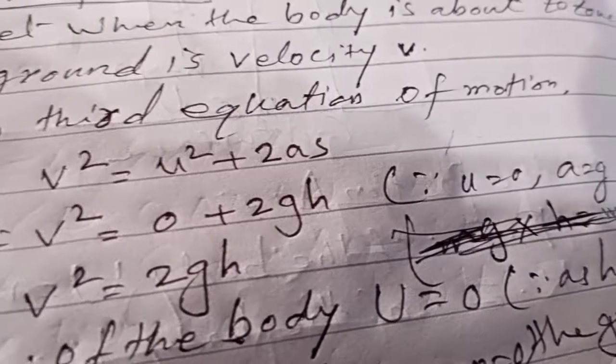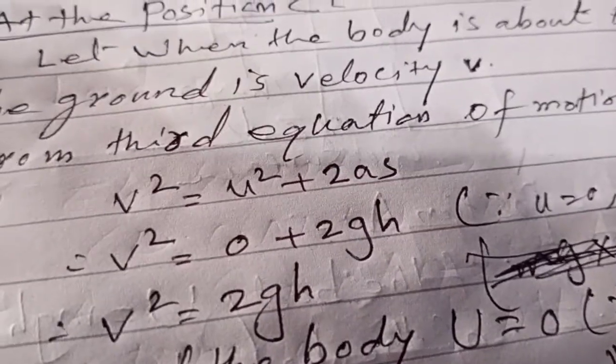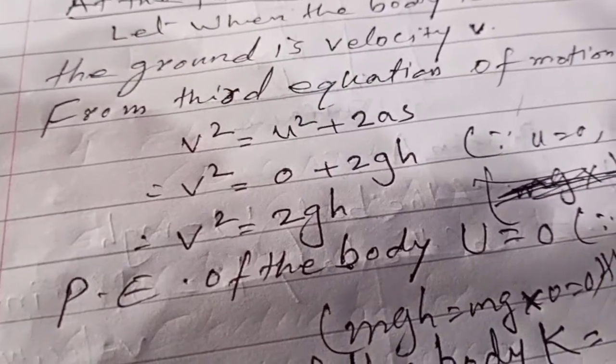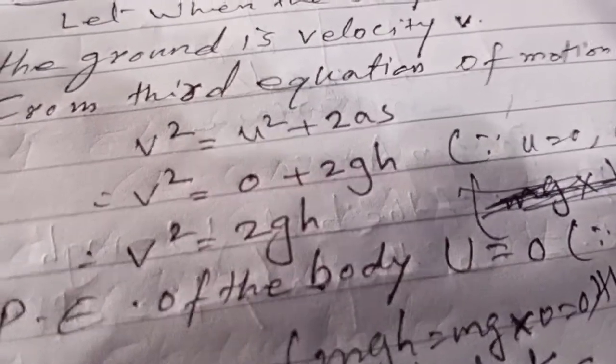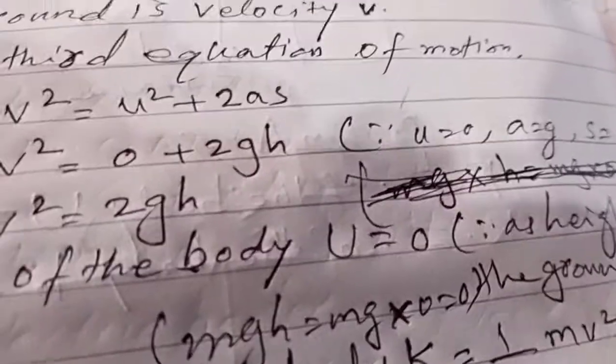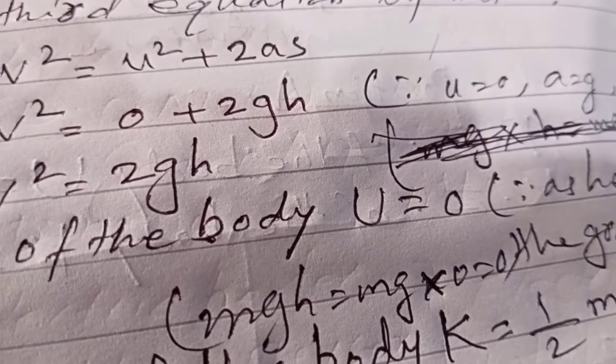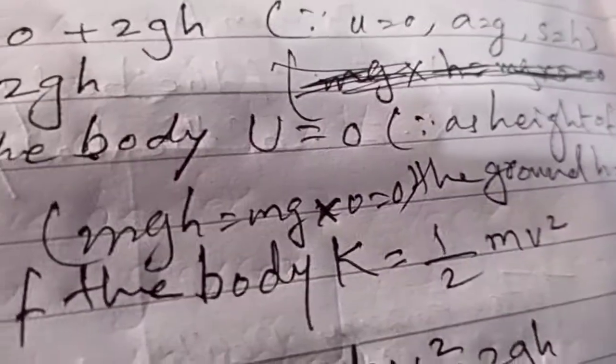So what is the s here? s is equal to h. v square is equal to 0 plus 2gs, so v square is equal to 2gs. The potential energy of the body, U, is equal to 0 because the height from the ground is 0. In the formula mgh, height is 0, and mg into 0 is 0, since any number multiplied by 0 is 0.